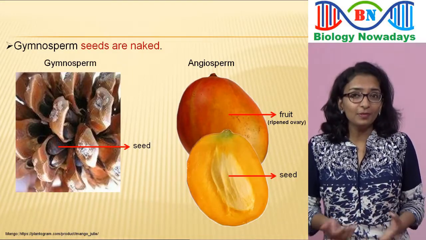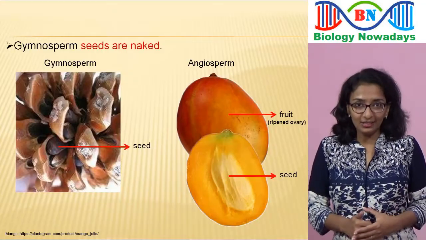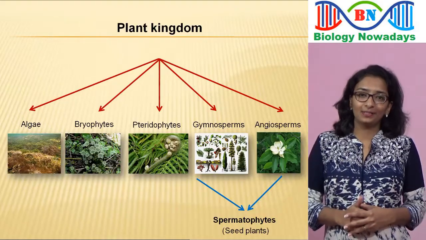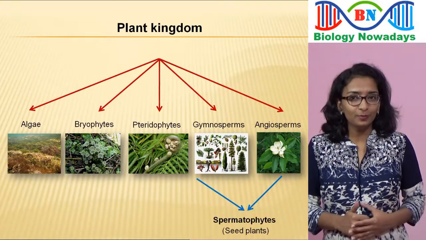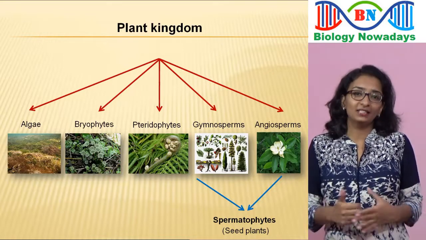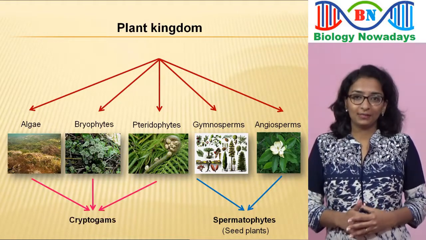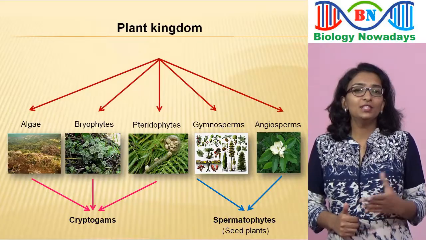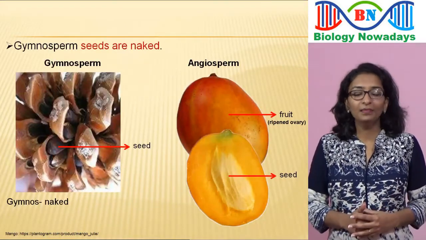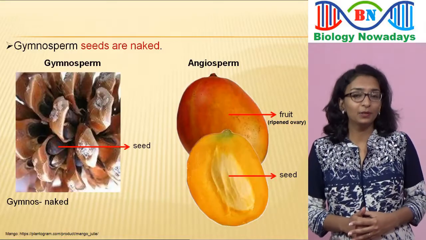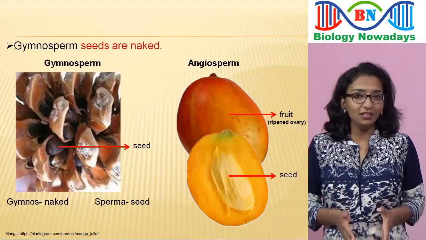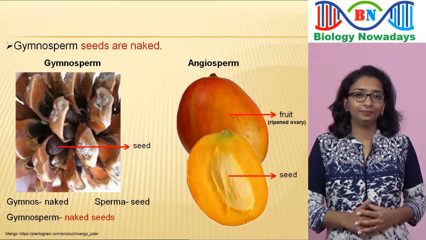Since both Gymnosperms and Angiosperms form seeds, they are called spermatophytes or seed plants. The other plant groups, algae, bryophytes and pteridophytes, which don't form seeds, are called cryptogams. The name Gymnosperm is derived from the Greek word gymnos, meaning naked, and sperma, meaning seed. So, Gymnosperm means naked seeds.